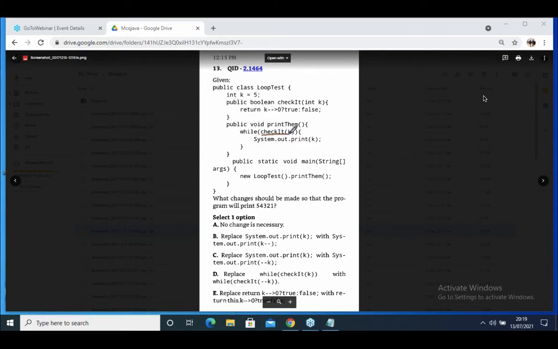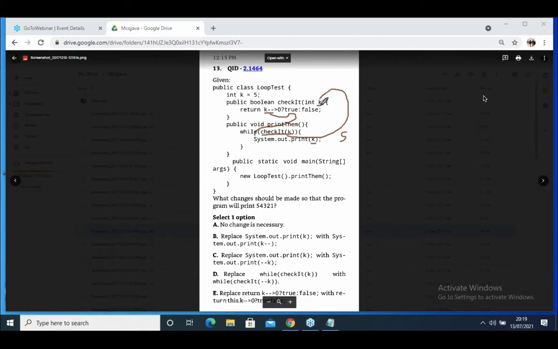Check the int. What is the value in K here now? Here there is no instance member, so it will take this one. What is the value in K? 5. K value becomes 5, because post increment is there, it will be 5 only. 5 greater than 0, yes, it returns true. Then it comes back to here. What is the value in K? It prints 5.